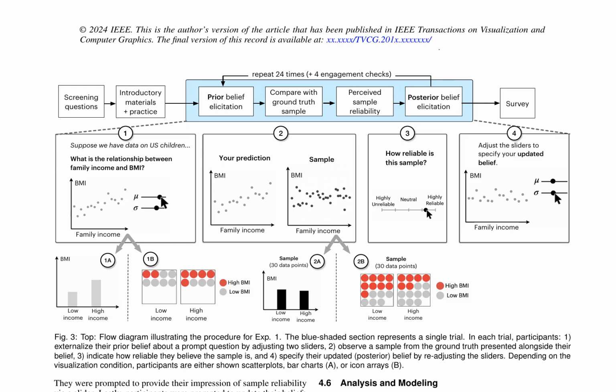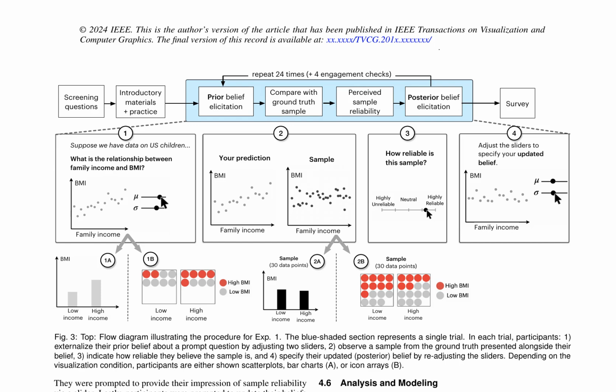In a recent study, researchers investigated how humans and statistical agents, specifically Bayesian and flat prior agents, interpret and infer relationships from data visualization. The experiment involved participants viewing scatterplots, bar charts, or icon arrays representing a hypothetical relationship between family income and BMI among U.S. children. Participants were asked to predict the relationship before and after observing the sample data, and their perceived sample reliability was also recorded.